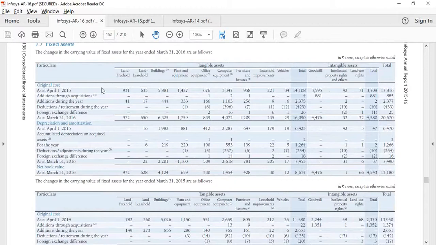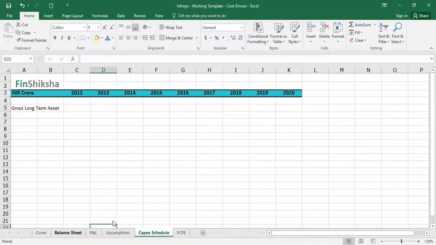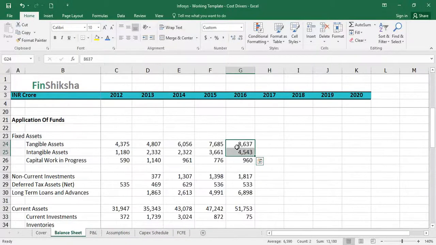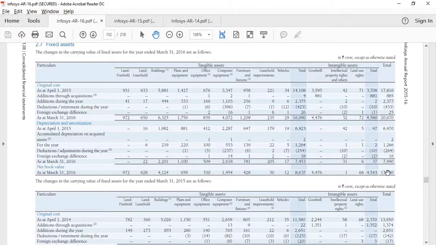So when we look at this, we find the net book value of assets at 13,180, right? This should be the sum of tangible and intangible because we are adding both of these. So 8637 and 4543, these are the numbers which were there in the balance sheet. When you add these two, the sum is 13,180, which is what we see in the annual report, correct?